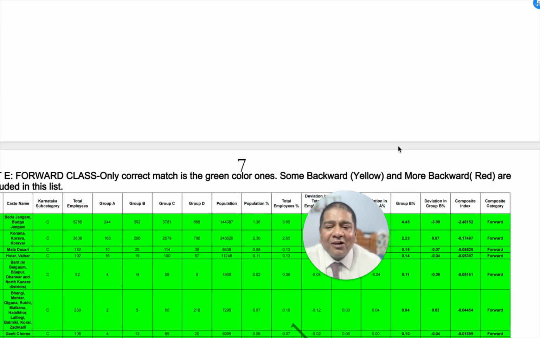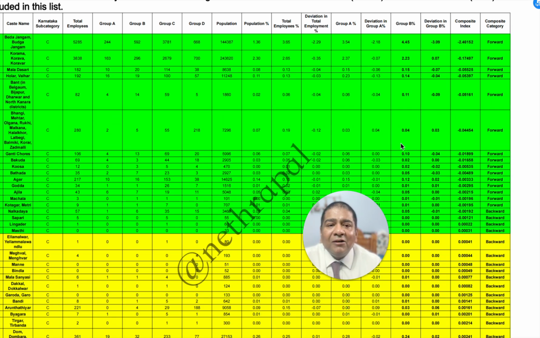We will come to that now, where you will see the real problems. Now Exhibit E, my friends, will give you the list of Group E, where they have literally put all the residuary castes which are not there in Group A and Group B, just dumped them out completely. Some of them, for example Beda Jangama, have a very small population, 1.44, but their representation has gradually increased year on year. So they have a good representation when you compare it with the population, a positive representation, and as a result they are rightly put as forward.